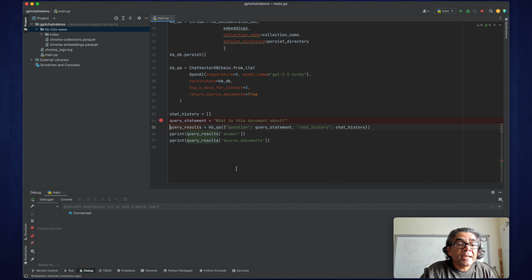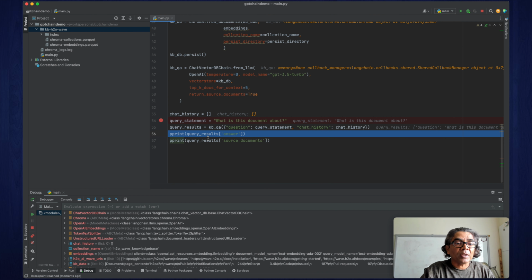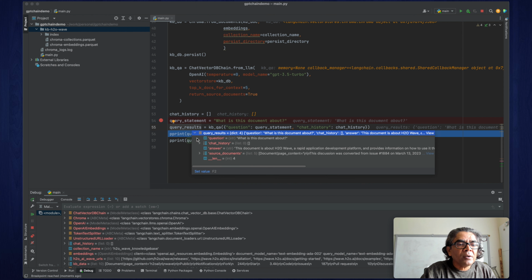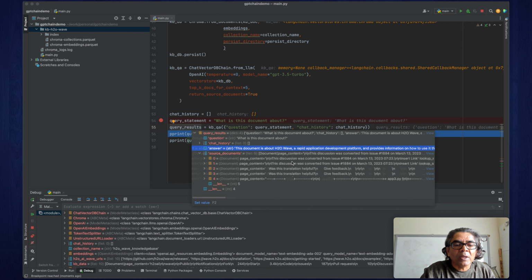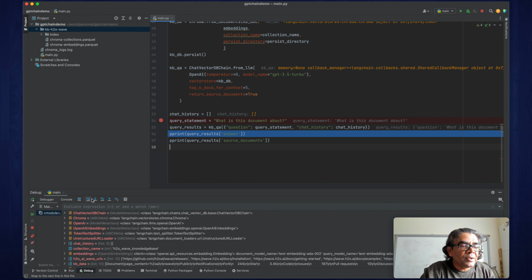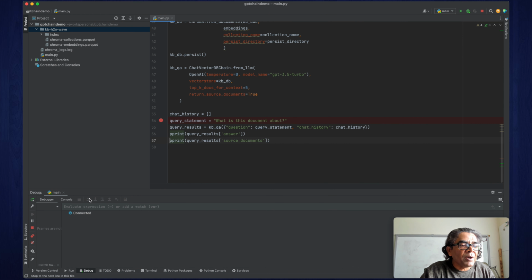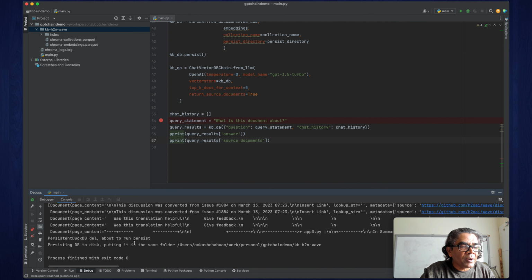Here is the query. Now the query is happening and the request came back. Now let's see what is in the query results. So this is the query result. We can look into it: this was the question, chat history is empty. This is the answer you have got. You can actually look into this answer. And then finally, here are the source documents. So this is the answer and this is how you are going to print the results. Those results will be printed into the console.